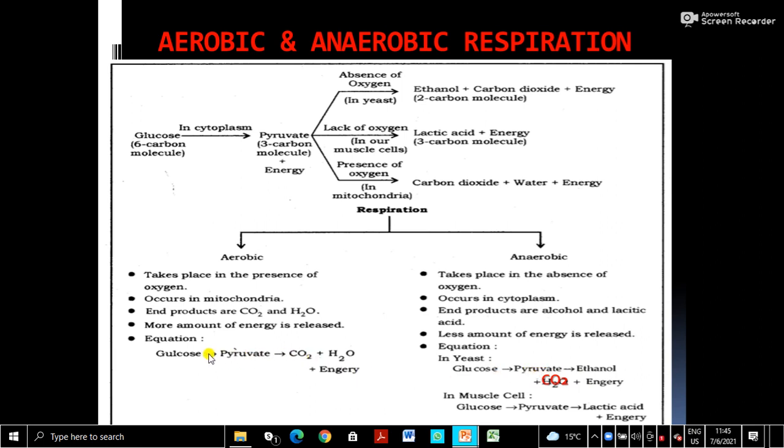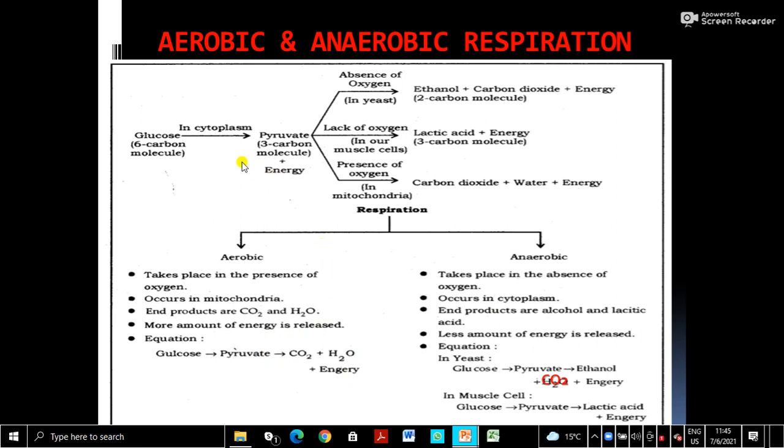But in aerobic respiration, glucose is first broken down to pyruvic acid, and some energy is released there. This process takes place in the cytoplasm, and then the pyruvate enters the mitochondria of the cell, where, as you have learnt, oxidizing enzymes are present. So the pyruvic acid is now completely oxidized to carbon dioxide and water, and that is why a large amount of energy is released. These are the differences between aerobic and anaerobic respiration.